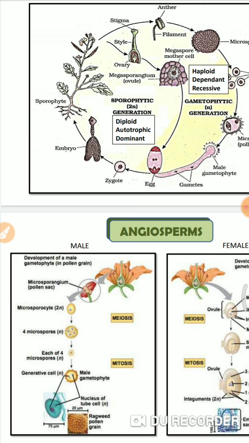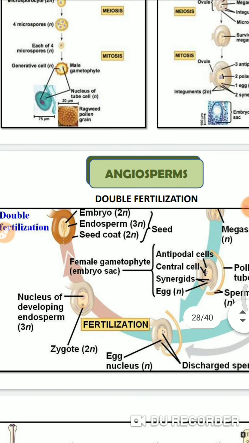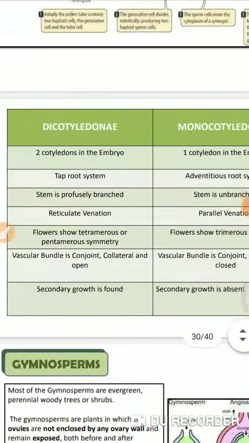For photosynthesis, the cotyledons sometimes develop into the first leaves. They are the photosynthetic organs, they capture food material, and then the plant development starts. Here we have talked about everything about angiosperms.